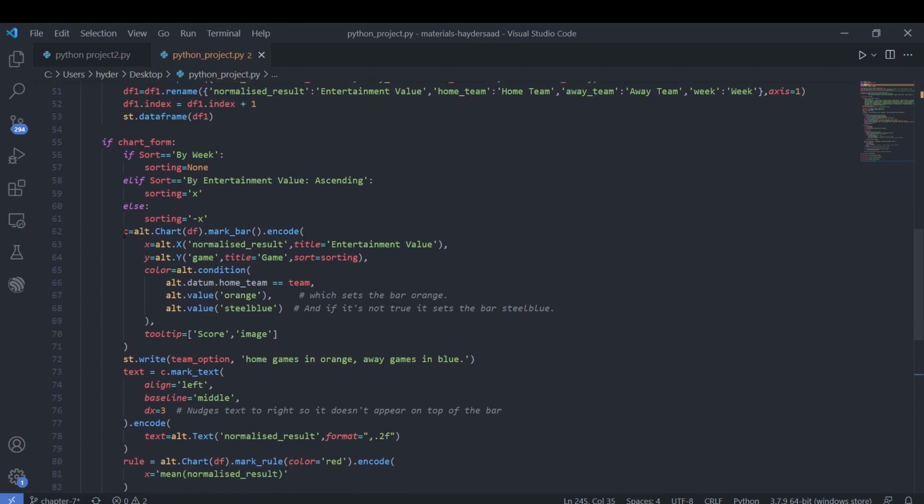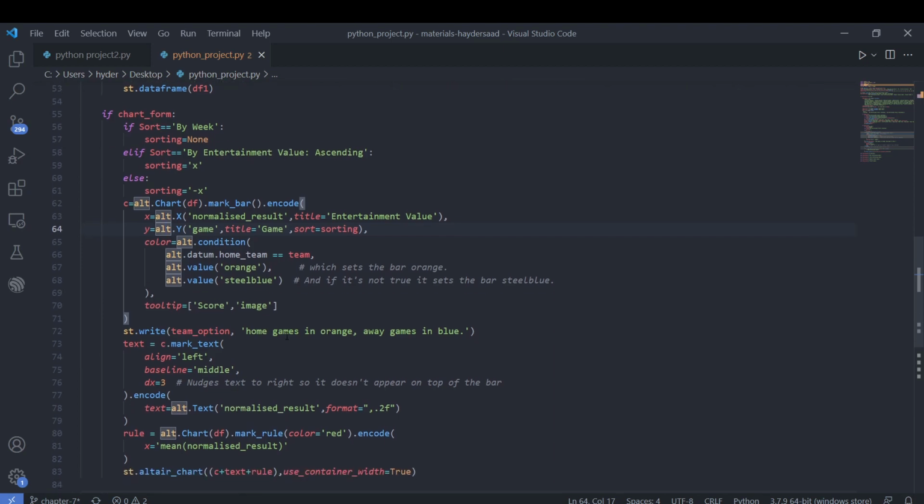This is our chart. This is the bulk of our chart. On the x-axis we have the normalized result called entertainment value, and on the y-axis we have the name of the game, who's playing at who. With the new column we created previously, we base our color on the away or home nature of the game. And this tooltip is the interactive section of the graph, the picture that pops up when you scroll over it.